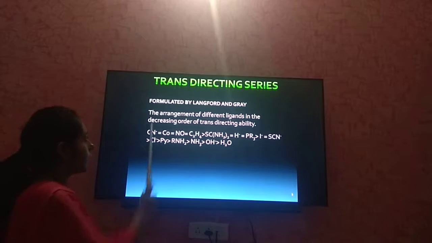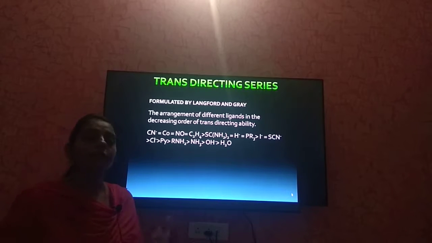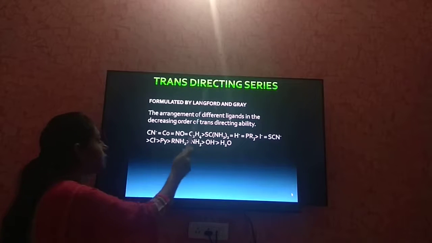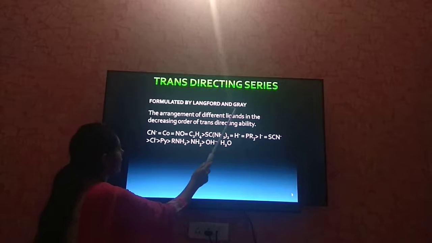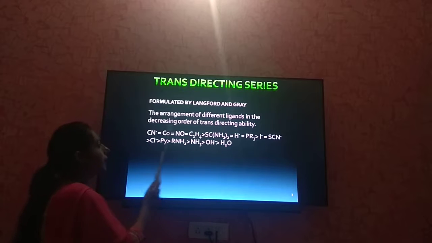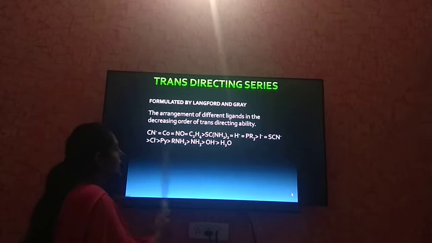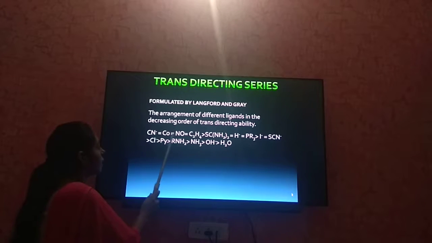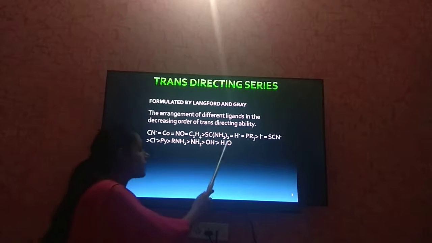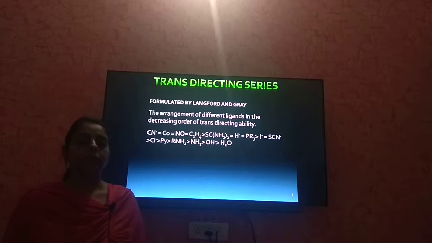Now, the arrangement of all the different ligands according to their trans directing ability is known as the trans directing series, and this series was formulated by Langford and Gray. So, the definition of the trans directing series is the arrangement of different ligands in the decreasing order of trans directing ability. According to this series, CN negative, CO and NO are the ligands which have maximum trans directing ability, whereas H2 is a ligand which has minimum trans directing ability.